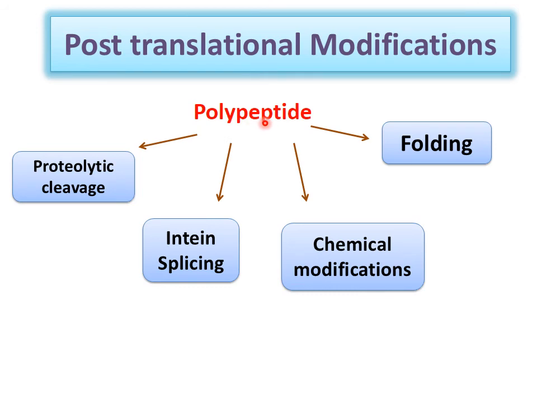Now these polypeptide chains come inside the endoplasmic reticulum. All this post-translational modification takes place in the endoplasmic reticulum, where folding of protein takes place, some chemical modification takes place, intron splicing is there, cutting of the polypeptide chain, then proteolytic cleavage is there.